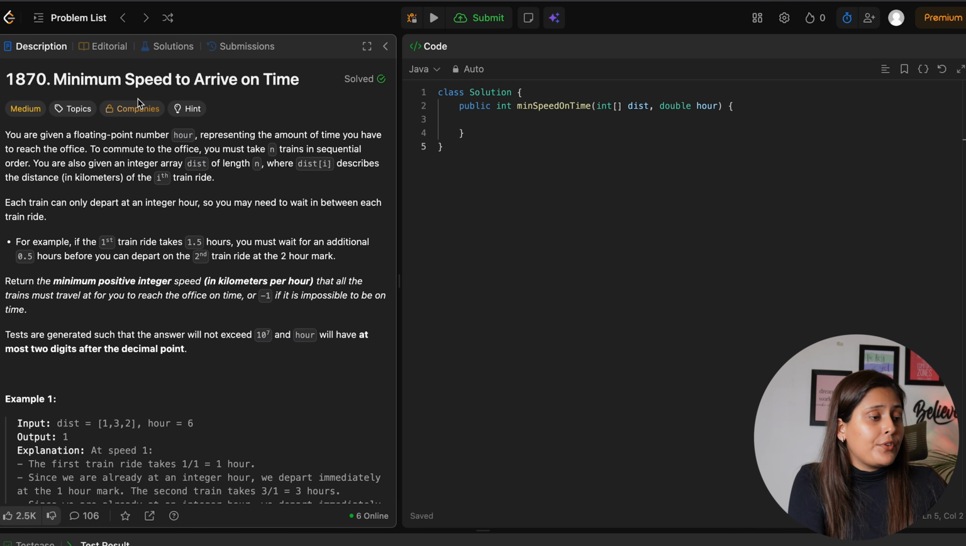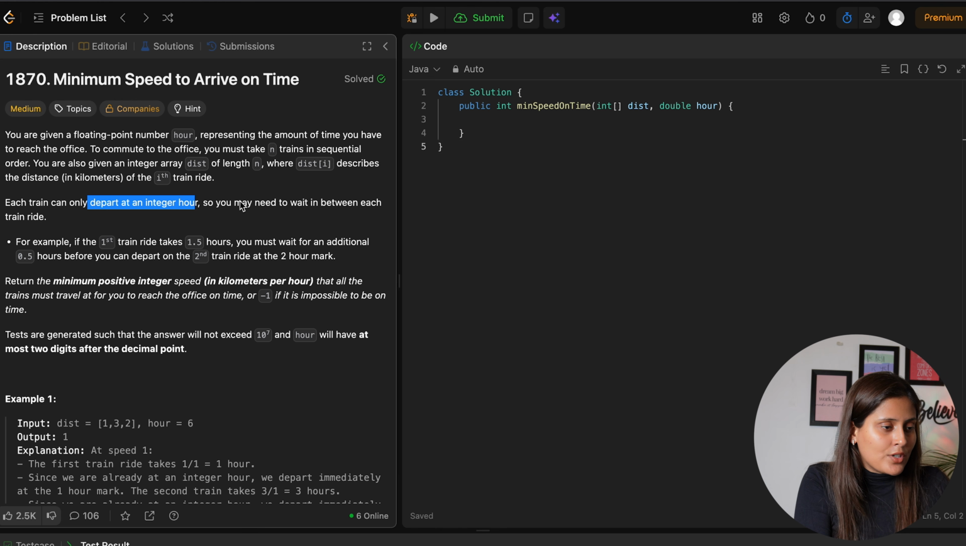It says you are given a floating point number hour. Okay, hour has been given in the input, representing the amount of time you have to reach the office. So our task is to reach the office within these 6 hours. To commute to the office, you must take n trains in sequential order, meaning the order of the distances we cannot change. Okay, and you are also given an array of distance of length n, where distance of i describes the distance in kilometers. Remember, each train can only depart at an integral hour, so you may need to wait in between each train ride.